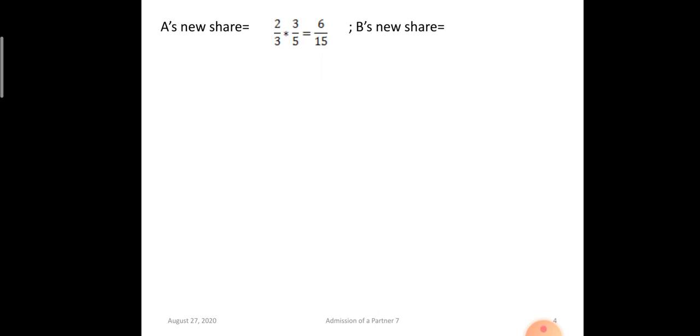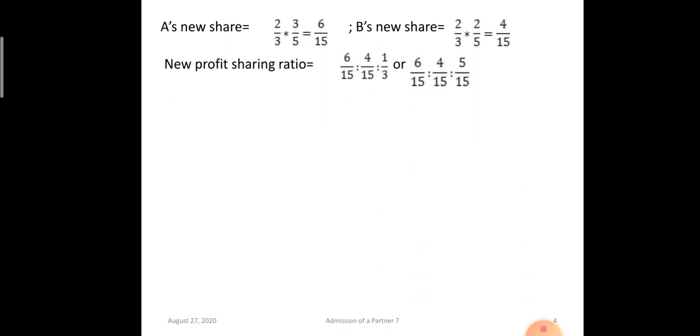In the same manner, B's new share is 2/5 of 2/3, that is 4/15. So the new profit sharing ratio is 6:4:5. The denominators should be the same. So the new profit sharing ratio is 6:4:5.